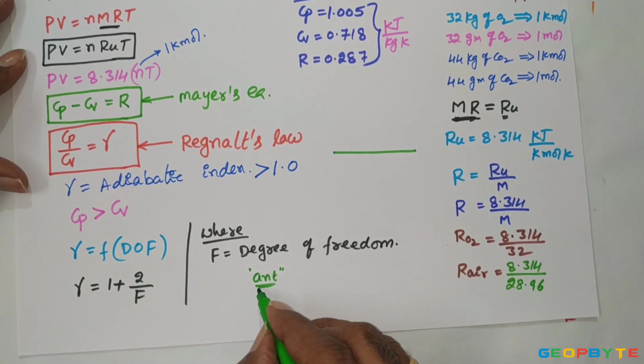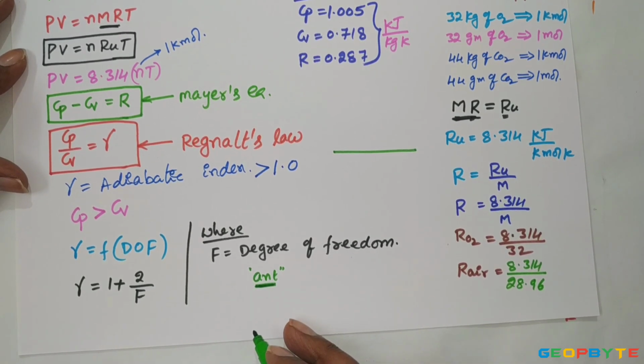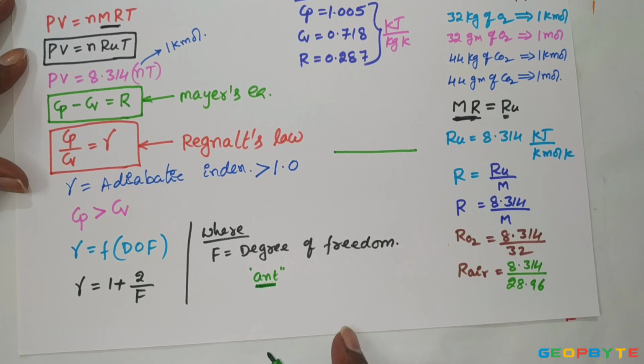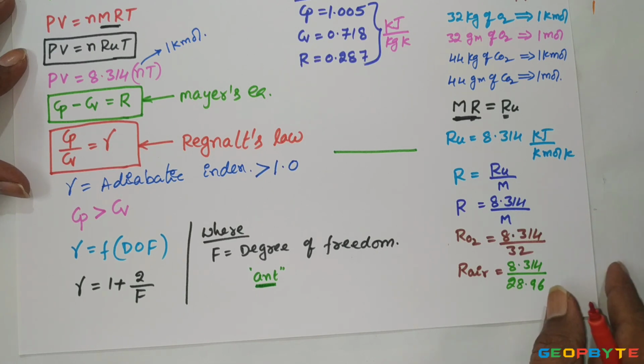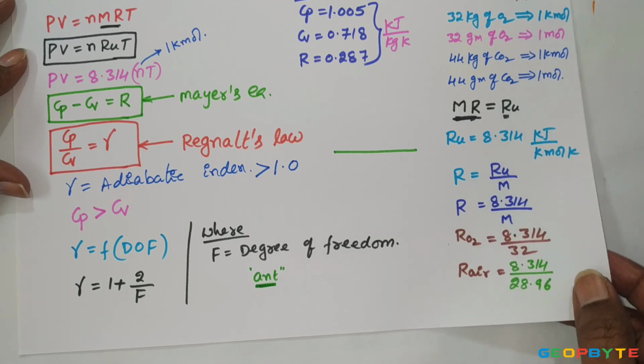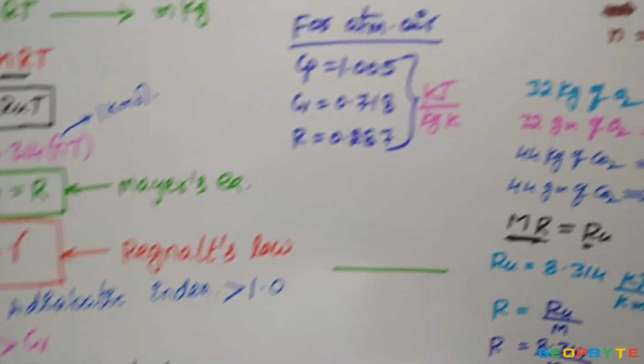When you keep the same ant on a solid object, since the solid object has 3 dimensions, the same ant can move along the x direction, along the y direction, along the z direction. Therefore, the degree of freedom for the same ant is 3 when it is kept on the solid object. That is the physical meaning of degree of freedom. That degree of freedom is also maintained by the gases.